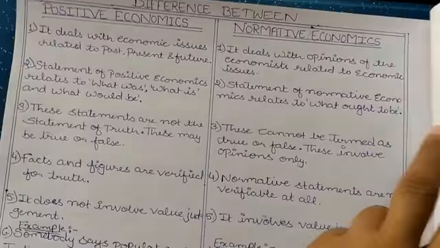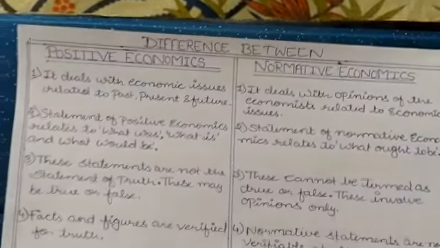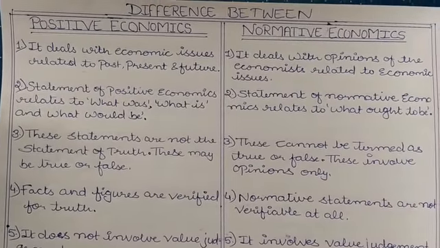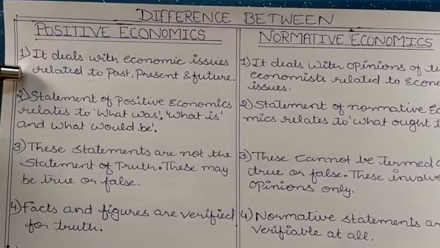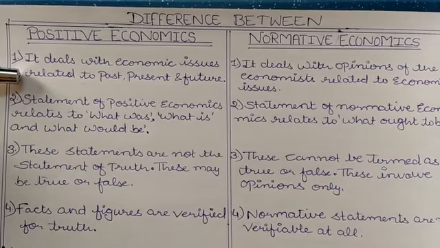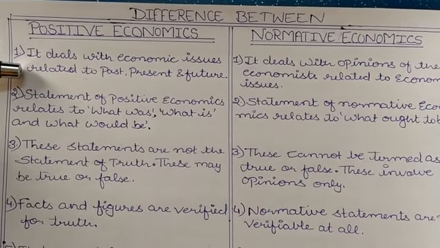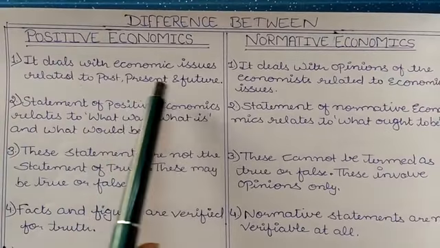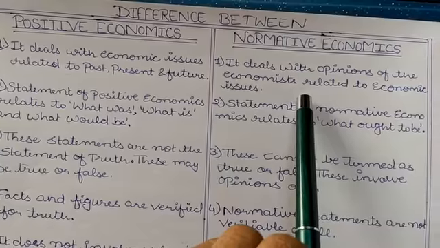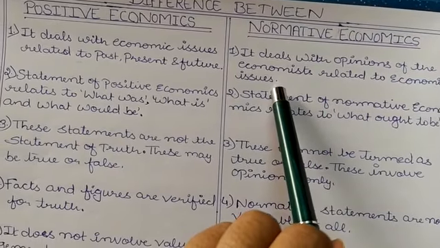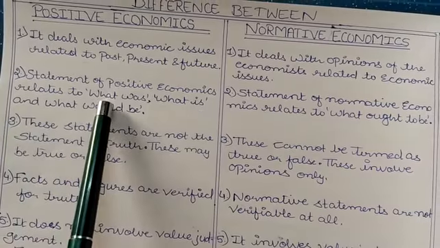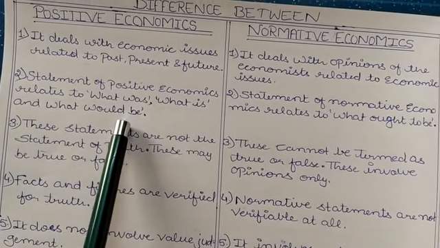Okay, let's see these positive and normative economics in a very clear way in the form of differences. Firstly, positive economics deals with economic issues related to past, present and future: what is, what was, what will be, while normative economics deals with opinions of the economists related to economic issues. Statements of positive economics relate to what was, what is, and what would be.